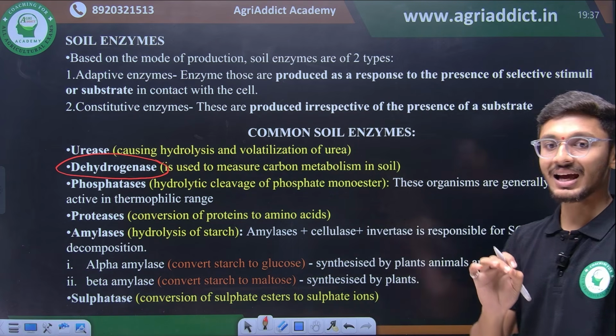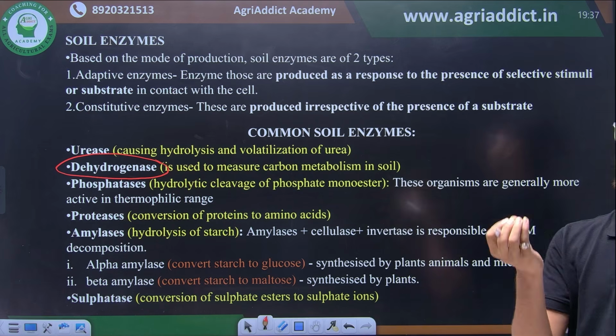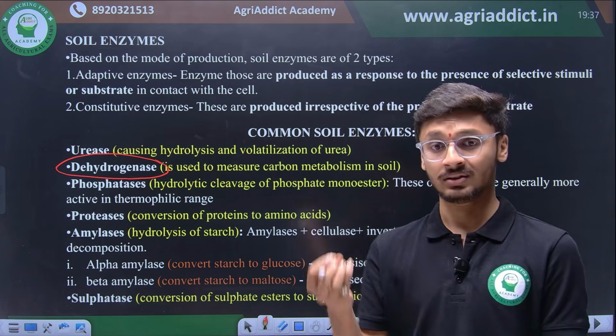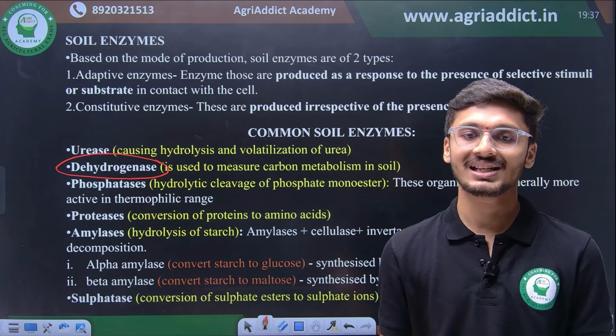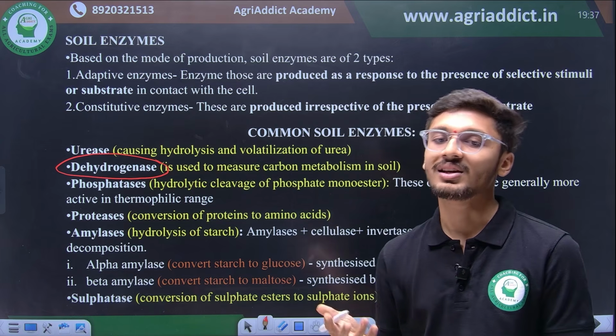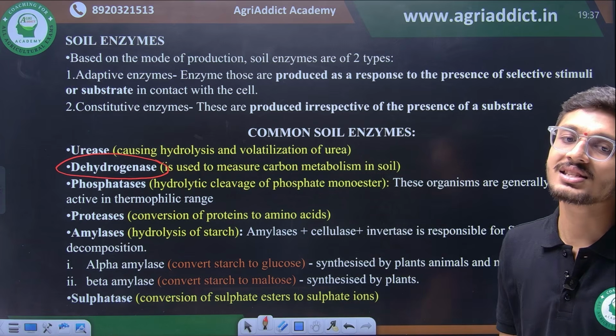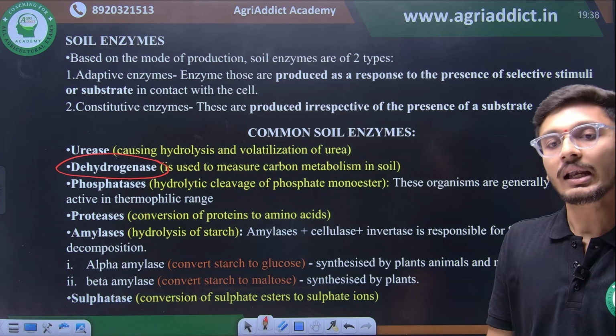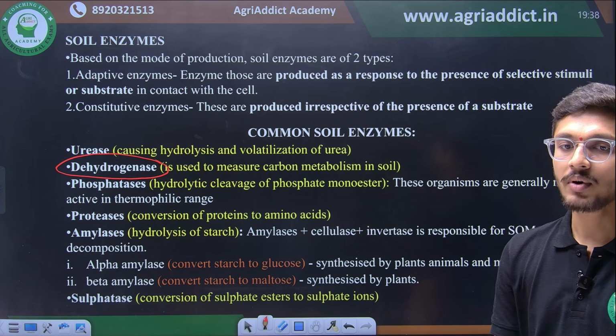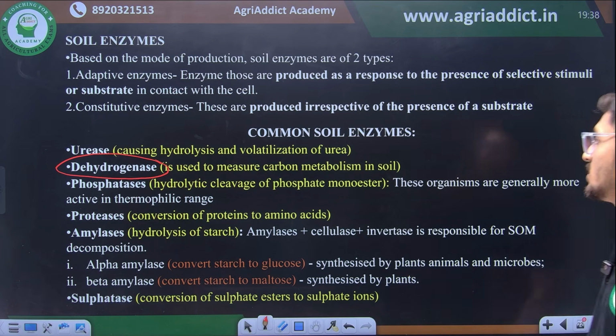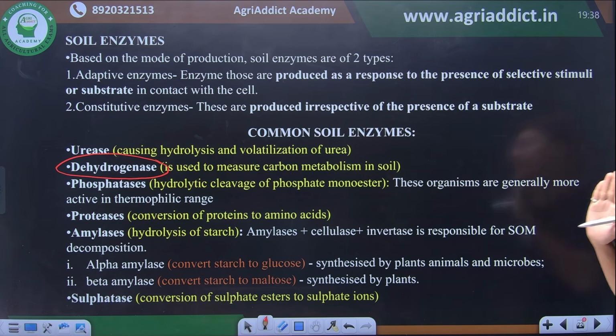That is all we need to remember. Also, if you can remember that alpha amylases are secreted in both plants and animals, whereas beta amylases are primarily synthesized in plants. Then there are sulfatases. Sulfatase enzymes are compounds which lead to breakdown of sulfur-rich compounds into sulfate ions. So these are the very important and crucially important things about soil enzymes.